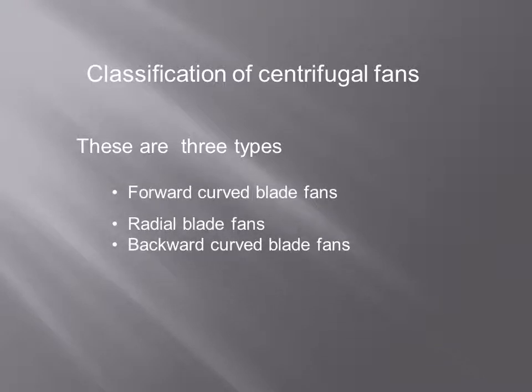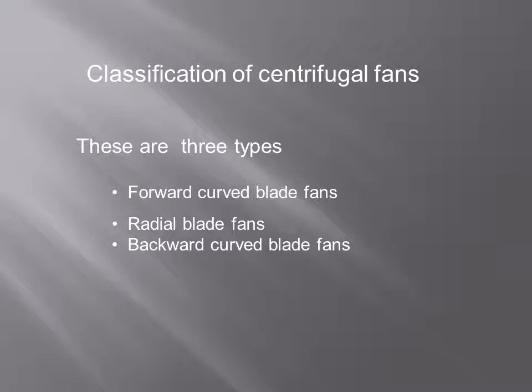So it consists of an impeller running in a casing. We have told there are three types of centrifugal fans. According to blade inclination, we can determine the performance characteristics of the fan. One is forward curved blade fans, second is radial blade fans, third is backward curved blade fans.